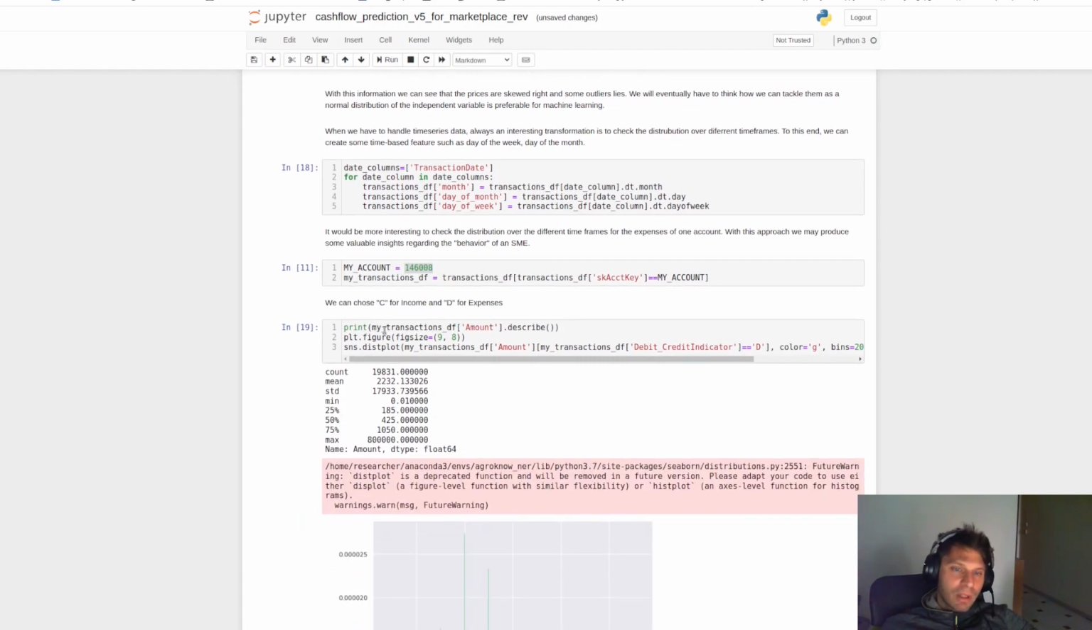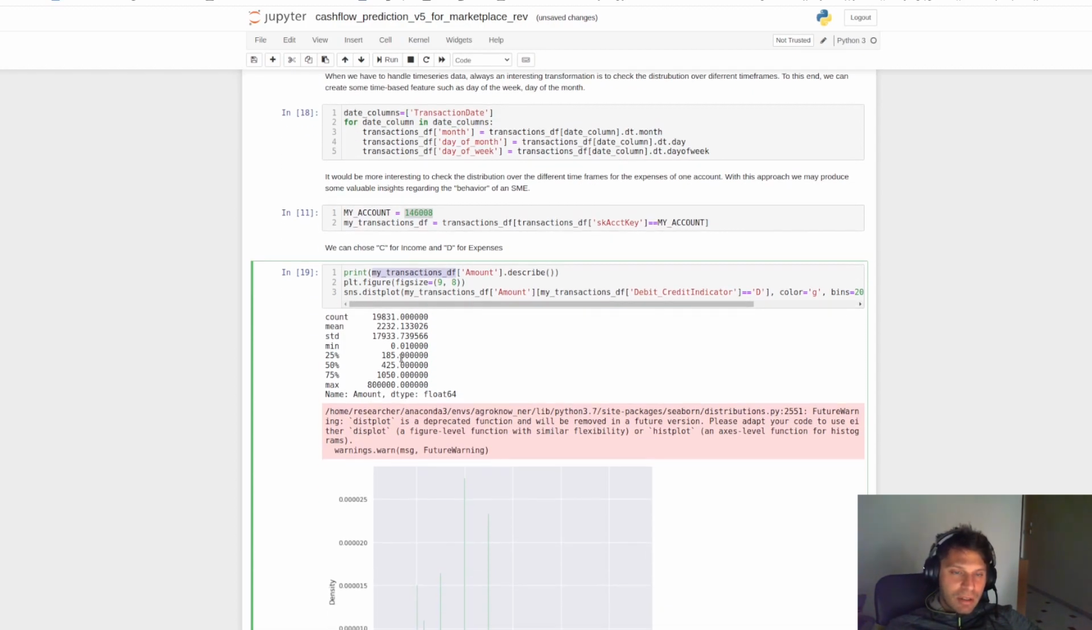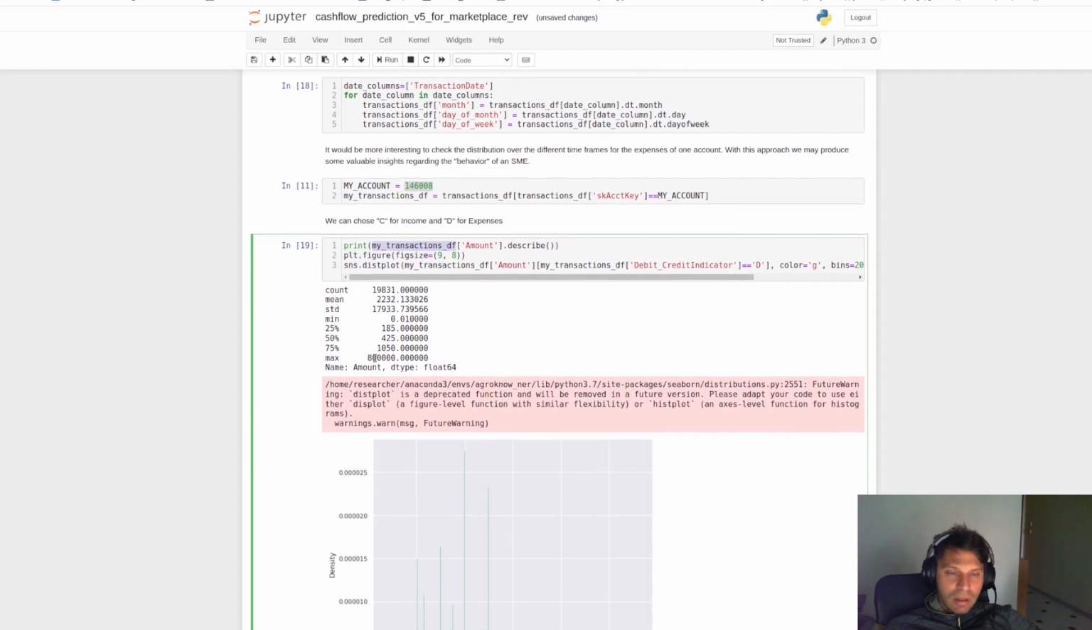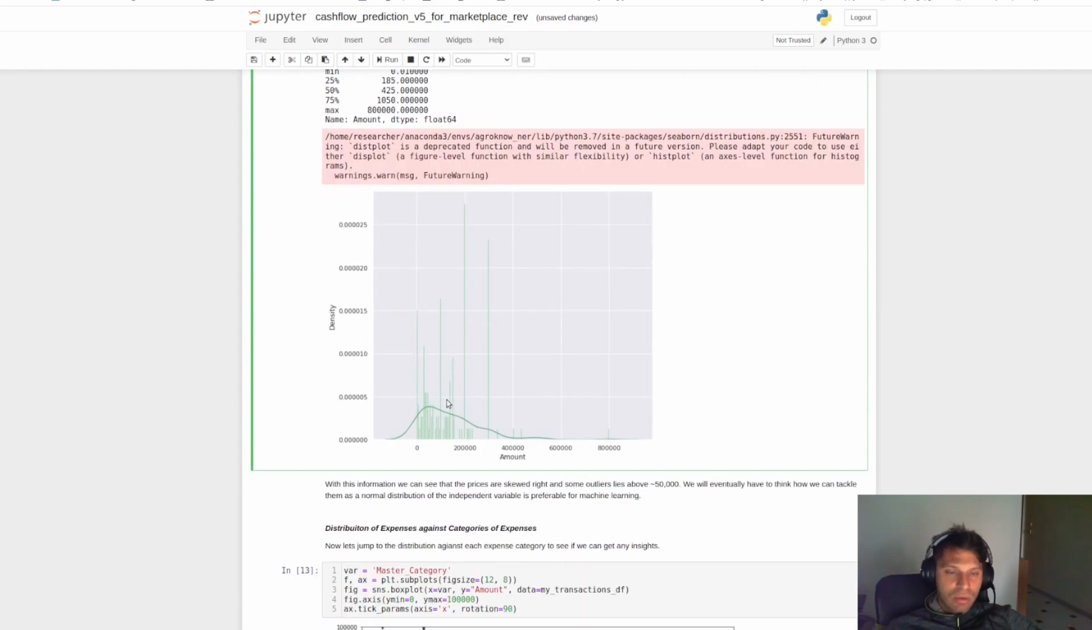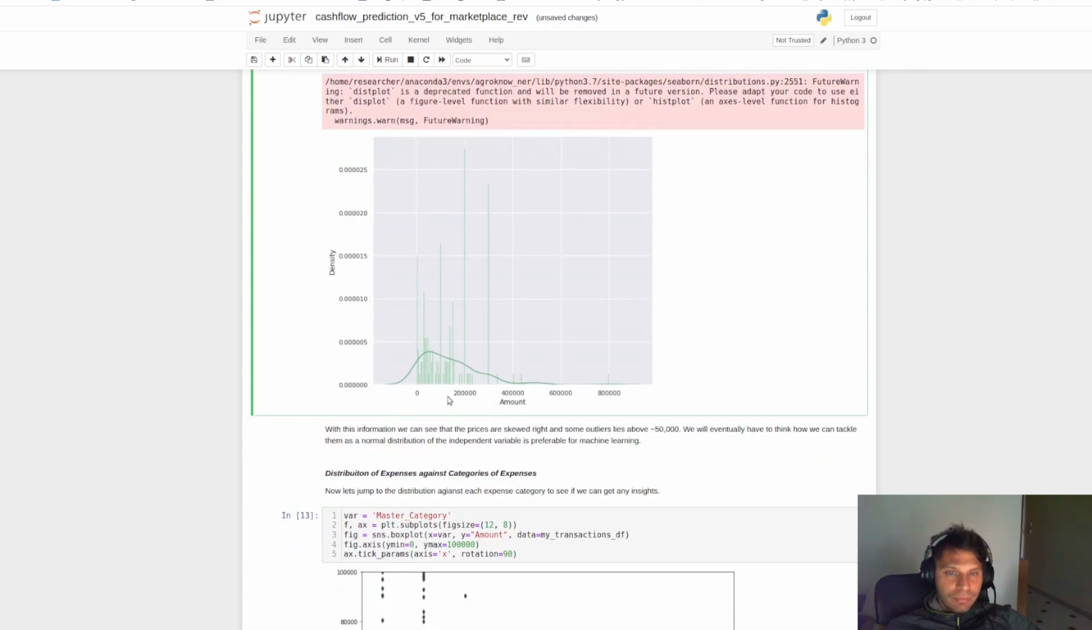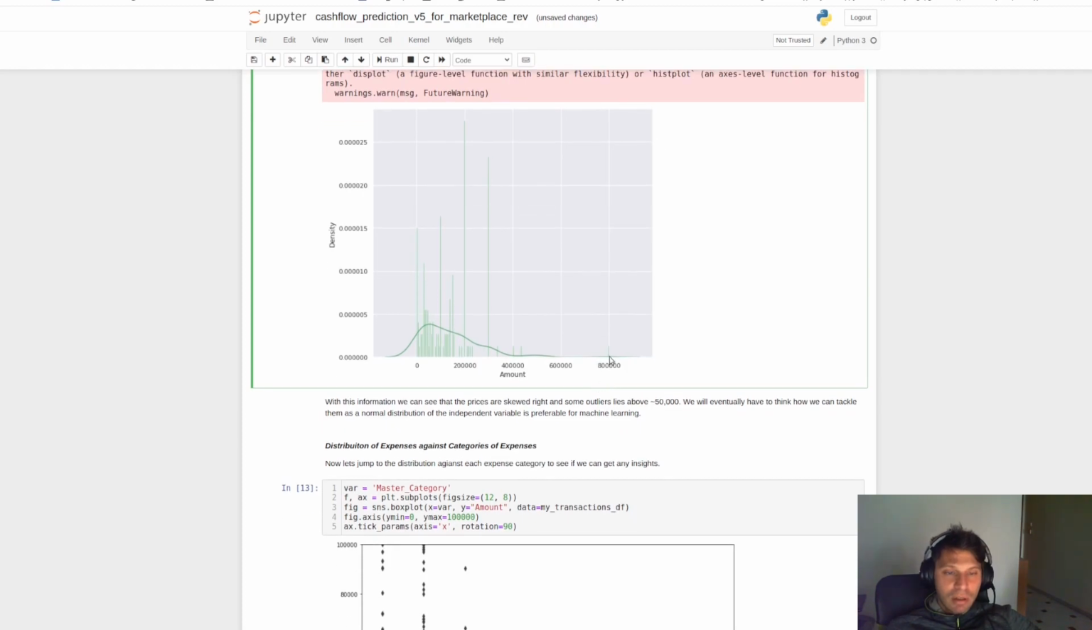This is some statistics of it. We also created a new data frame, and this data frame only includes the transactions that this specific account has made. So this is some basic statistics, including the quantiles, the mean and maximum values, and this is the distribution of this account's transactions. Again, it's quite skewed, and again we can see here some outliers.